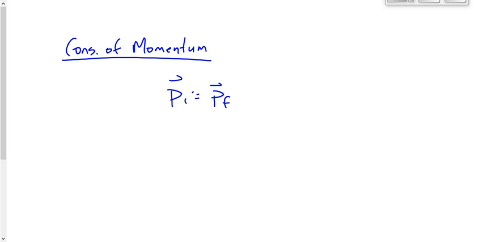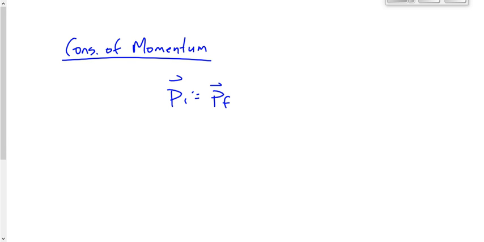What does an isolated system mean, by the way? No external forces. So in other words, we want to look at this collision immediately before the collision takes place, and immediately after the collision takes place. There may be friction here, there may be air resistance, there may be some other kind of force acting here, but if we look at it just before and just after, we're looking at it before some other external force has a chance to act, or have any effect. So we can treat it, in that case, as an isolated system.